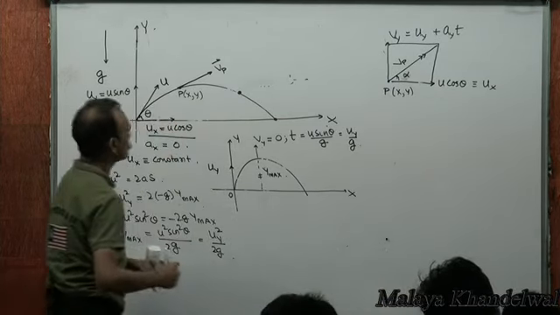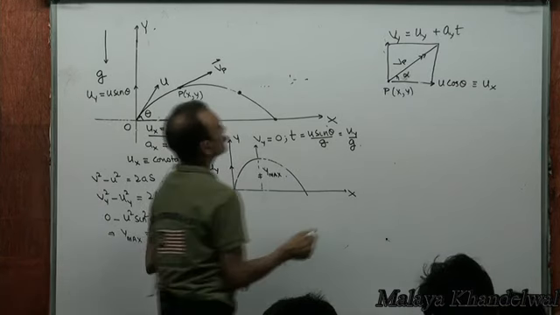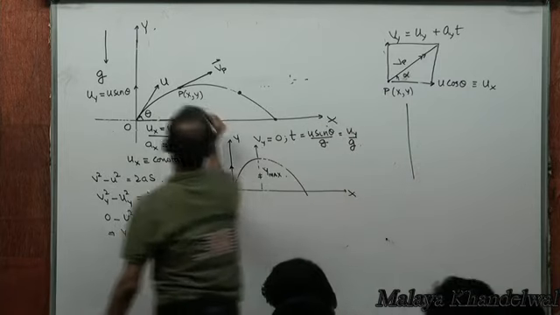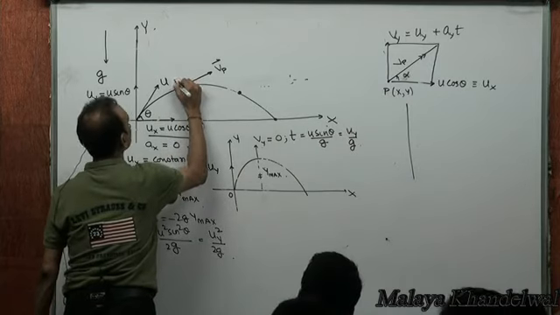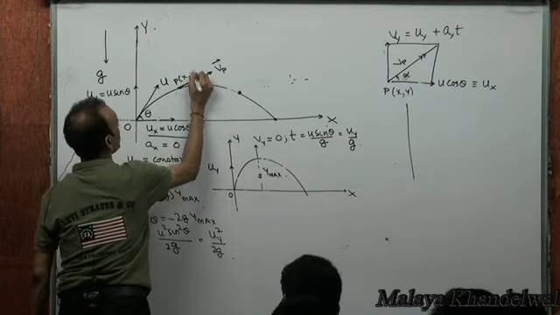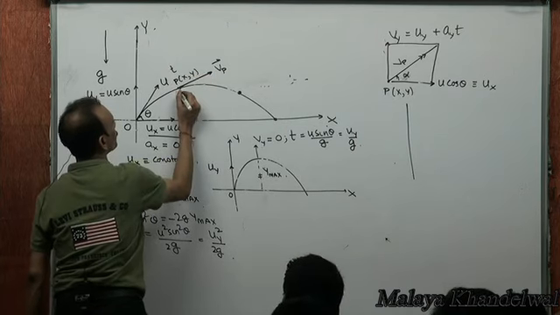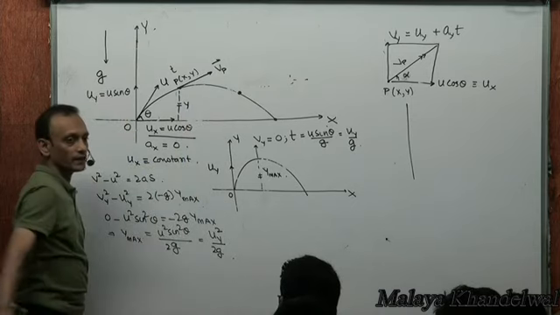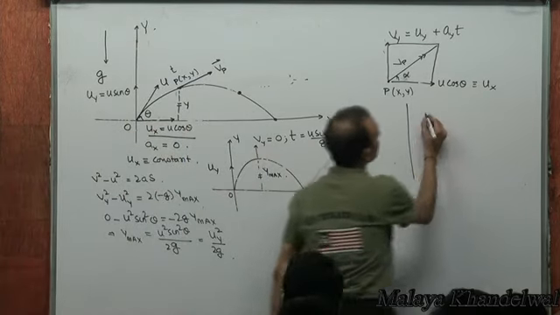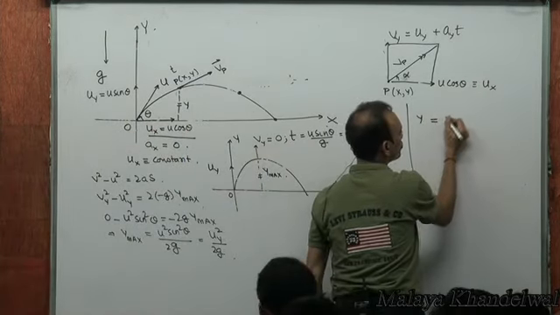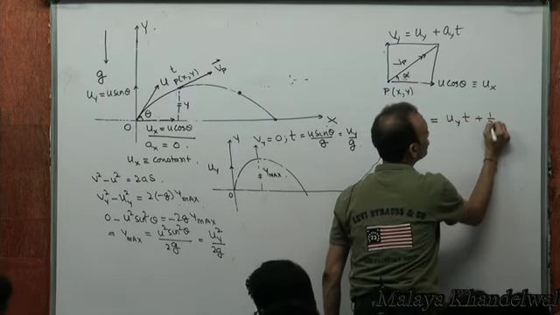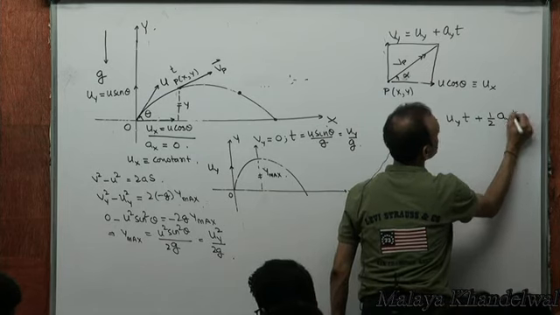again, realize the displacement in the y direction as a function of time. The particle is at P x comma y at an instant of time t. This would be y, right? The displacement in the y direction as a function of time would be what? Y would be initial vertical velocity into t plus half of ay into t squared.